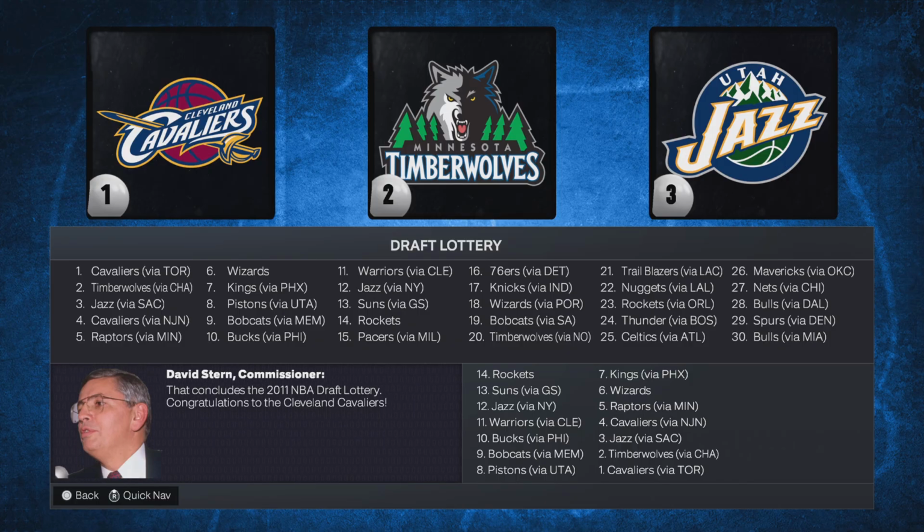That means the Cavs, Timberwolves, Jazz, they got everybody who they had. The only exception was Jimmy Butler, who accidentally got drafted by the Nuggets, but I traded him for Cam Reed. So the Nuggets have Cam Reed, and the Bulls have Jimmy Butler as the 30th pick.